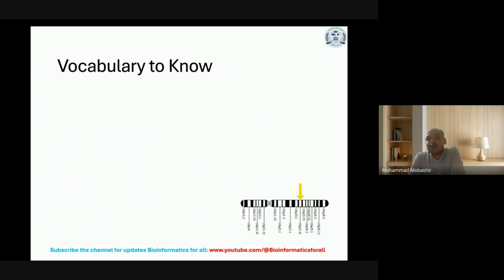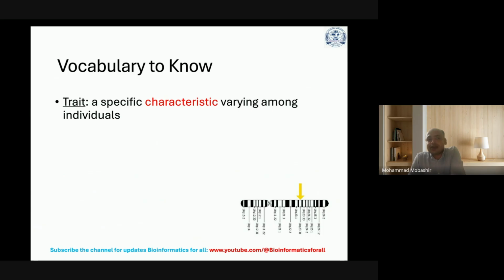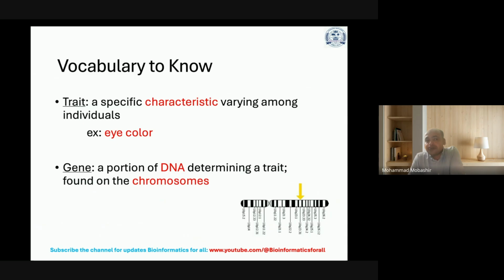Now, the vocabulary which you need to know. Trait: a specific characteristic varying among individuals, for example, eye color. Gene: a portion of DNA determining a trait, found on the chromosome, for example, the gene for eye color.